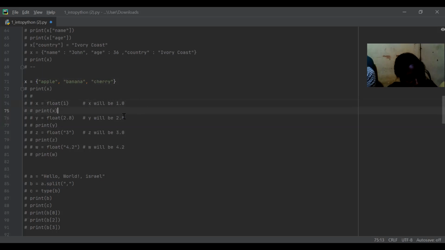Now for our next example, we have y equal to float 2.8. Again, it will print me 2.8. Now for our example, let's say z will be equal to 3. What will it print me?